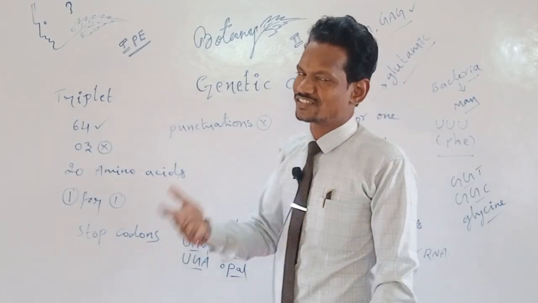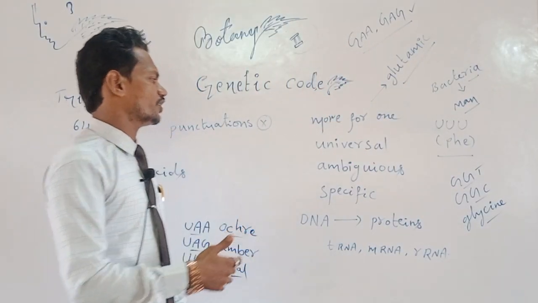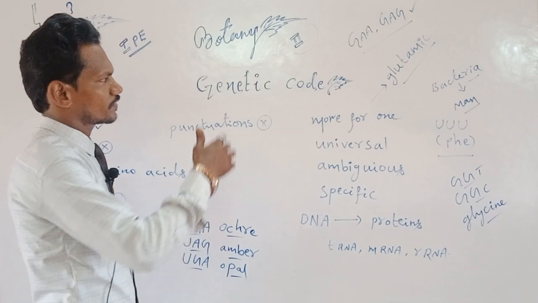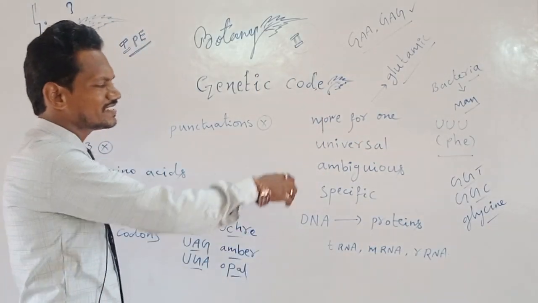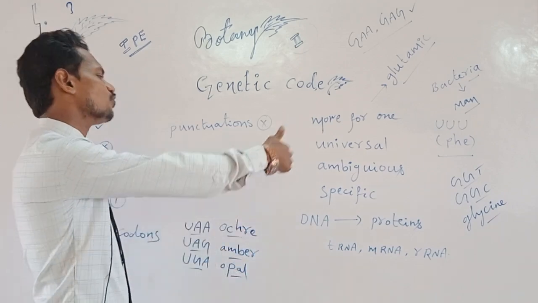Vice versa, etc. Many examples we can take, but these two are unique, you could remember. So glutamic acid and glycine are amino acids coded by more than one genetic codon.